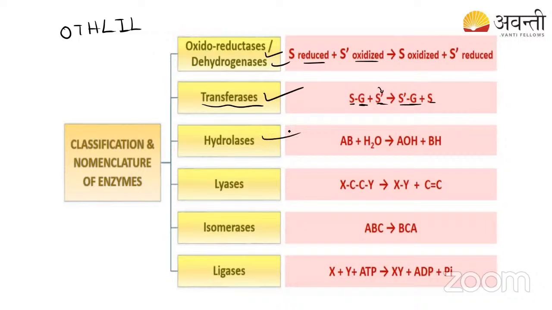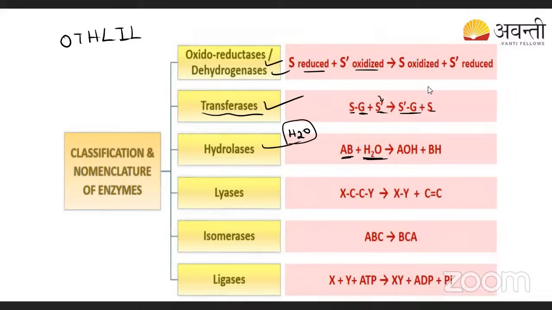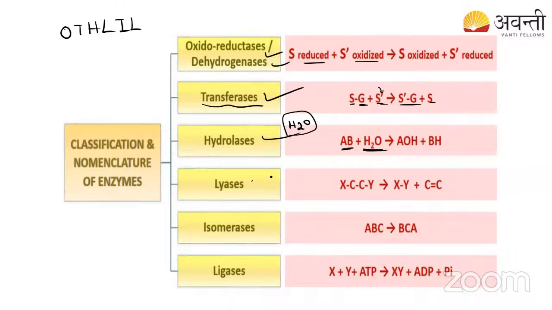The hydrolase enzyme will break the product here. AB is there. It will break the AB by utilizing water. The enzyme which breaks down any substrate into products by utilizing water, we call it the hydrolase enzyme. It breaks down the substrate into the product by utilization of water. See here, it is breaking the AB with the utilization of H2O into AOH and BH. Okay, students?